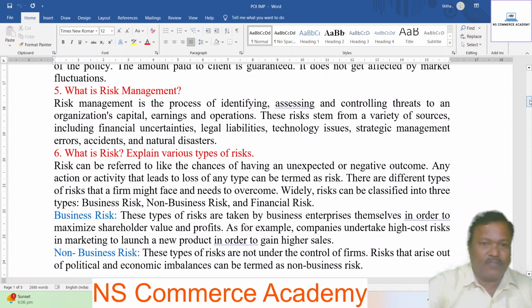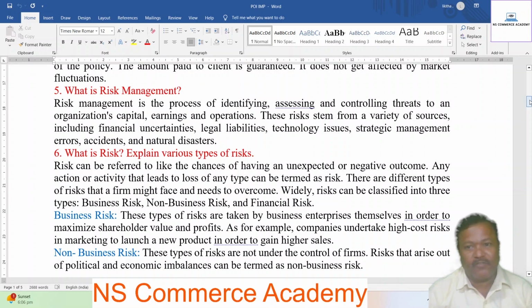Risk can be referred to as the chance of having an unexpected negative outcome. Any action or activity that leads to loss of any type can be termed as risk. There are different types of risk that a firm might face and needs to overcome. Widely, risk can be classified into three types: business risk, non-business risk, and financial risk.